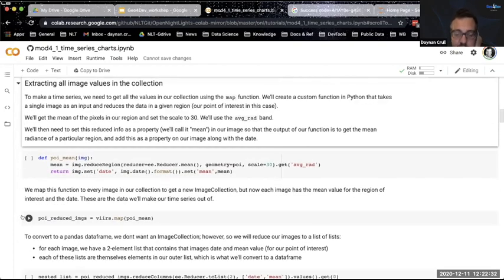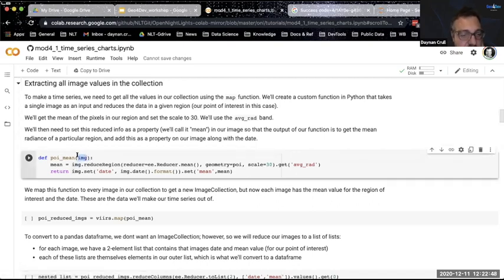Okay, now we're going to create a very simple function here. I know it doesn't look simple, but I'll walk you through it. We did the reduce region before when we were getting the data from Timor-Leste, but before we had clipped the data to the Timor-Leste shape. This time we haven't done that yet. So when we pass our image, it's going to be the entire file that covers the whole planet. In this case, the composites are global.